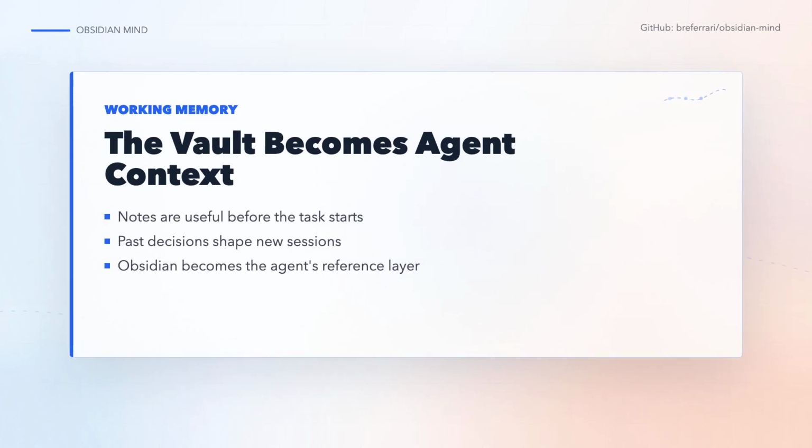Obsidian Mind treats the vault as working memory instead of a notebook archive. A project note can carry the decision history and the current task, and the agent can read that context before it starts changing code. Obsidian still stores notes after the work. In this setup, it also becomes the reference layer the agent checks before it acts.